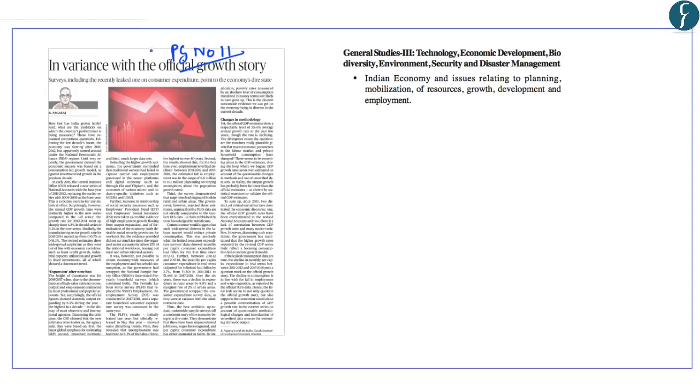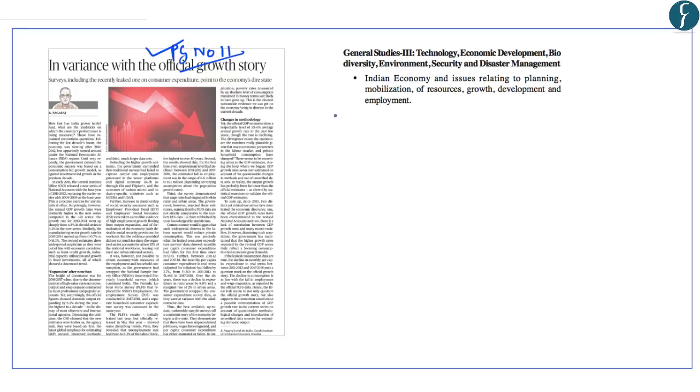Now, this article on page number 11 highlights the issue of faulty calculation of GDP rates in India. In this article, the author has suggested that India may be overestimating its GDP growth rates. The argument forwarded by the author is that there is a lack of correlation between the GDP growth data and the consumption expenditure and job creation data.